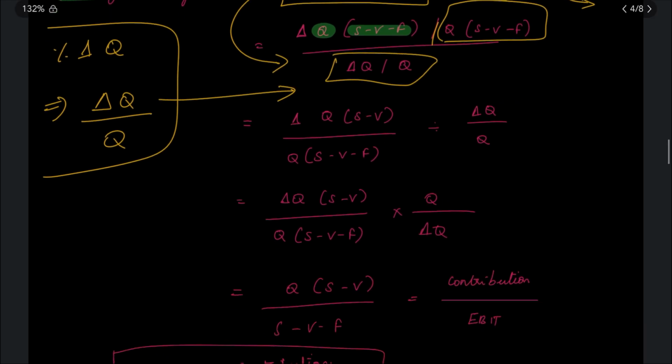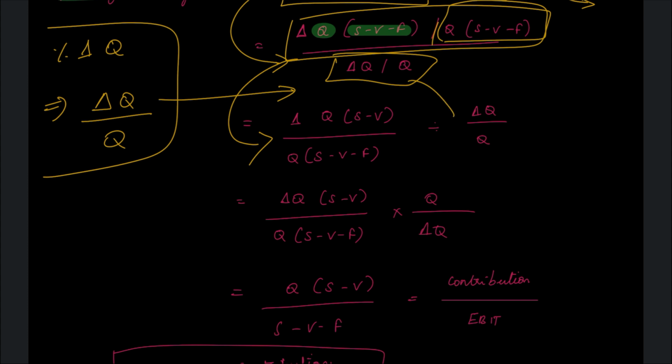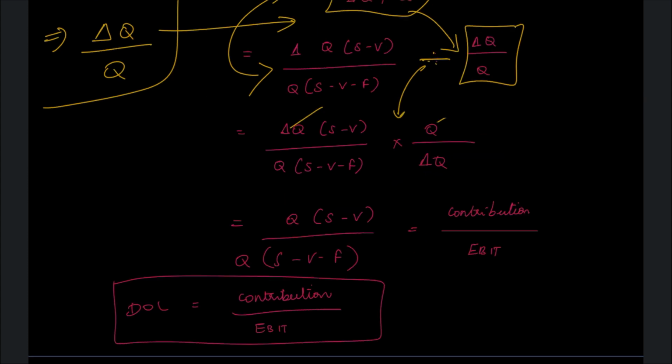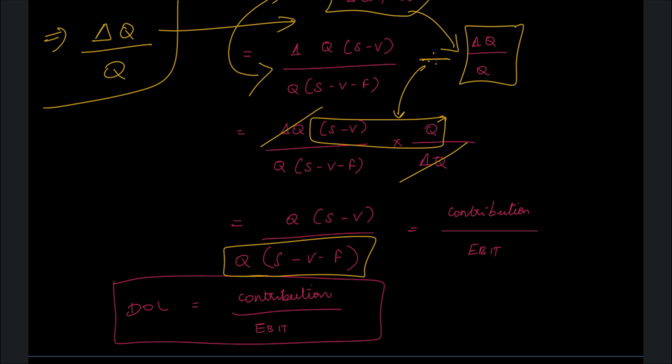Now when you simplify this formula, you put this one vertically and this also vertically. You put divided by. Now to cancel out this division, you convert it to multiplication and just reverse it. Now you knock off this change in Q. Then you have Q into (S minus V) divided by Q into (S minus V) minus F. Quantity into (selling price minus variable cost) is nothing but your contribution.